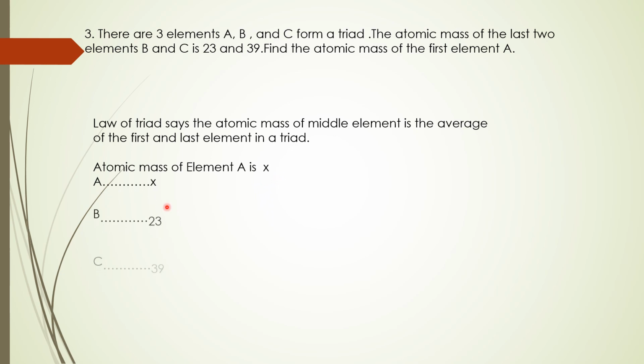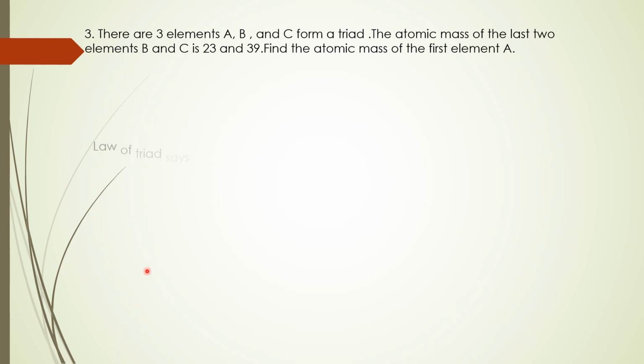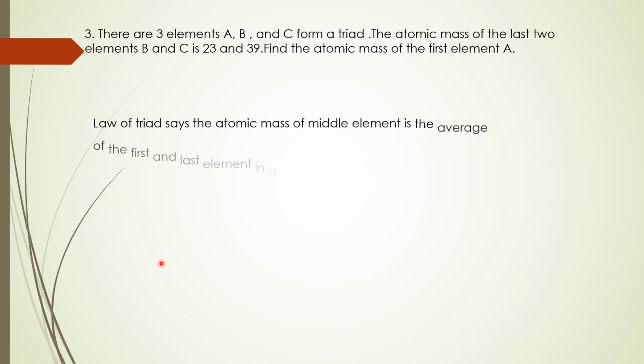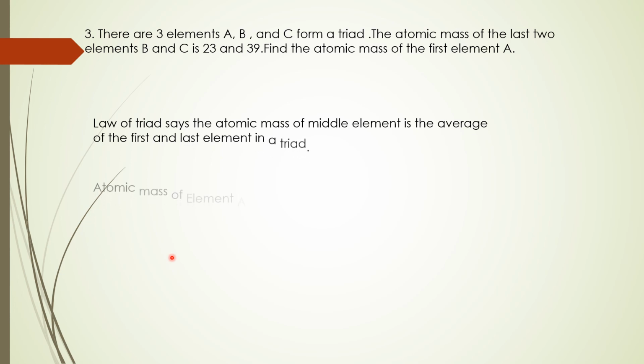Next, the atomic mass of B is given and the atomic mass of C is given. Are you clear? So what is the average? Sum of the addends divided by the number of addends. So here I am finding the mean atomic mass. Look carefully, once again try to understand the concept. The atomic mass of A is not known, so let us assume it is X.